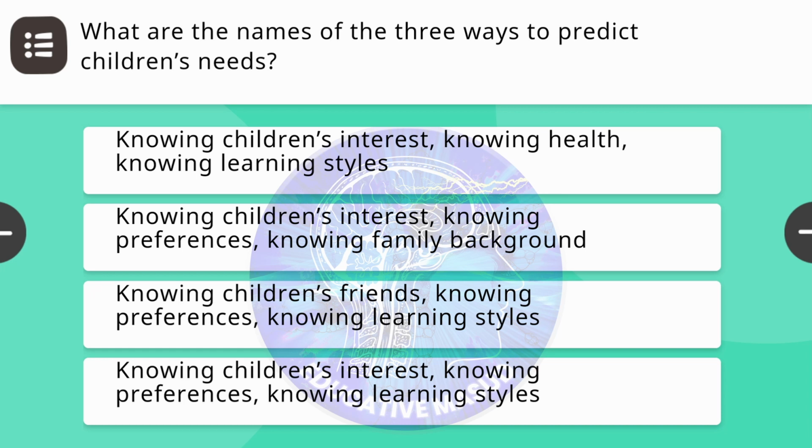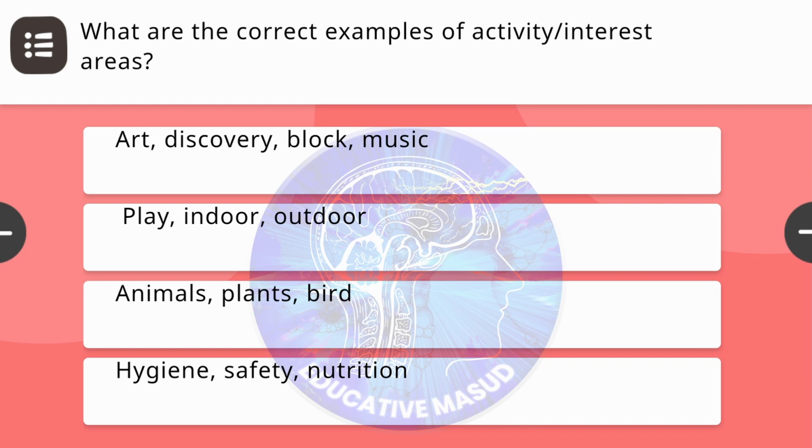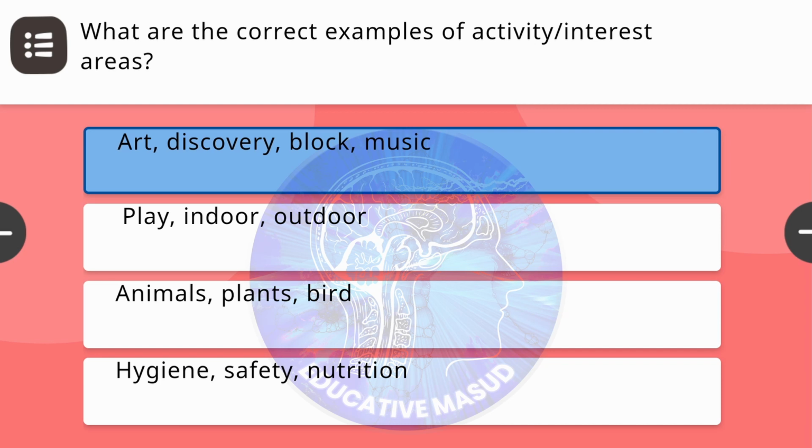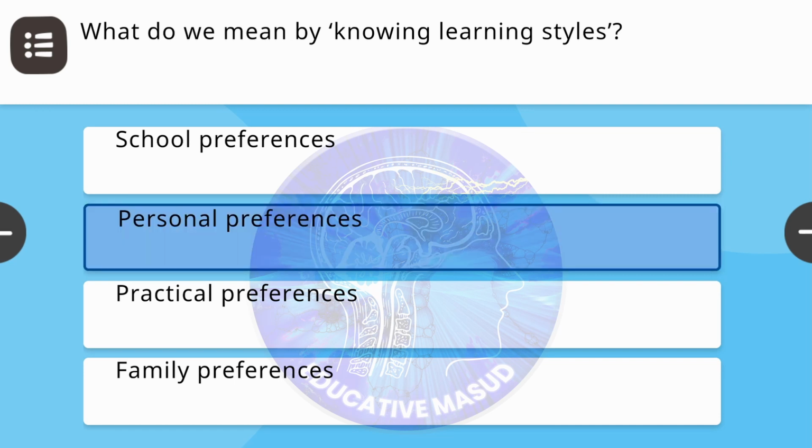Next question. What are the names of the 3 ways to predict children's needs? Correct answer is knowing children's interest, knowing preferences, knowing learning styles. Next question. What are the correct examples of activity or interest areas? Correct answer is art, discovery block, music. Next question. What do we mean by knowing learning styles? Correct answer is personal preferences.